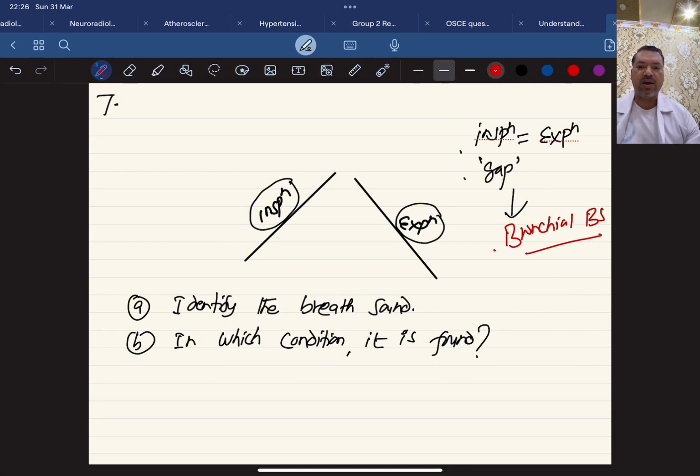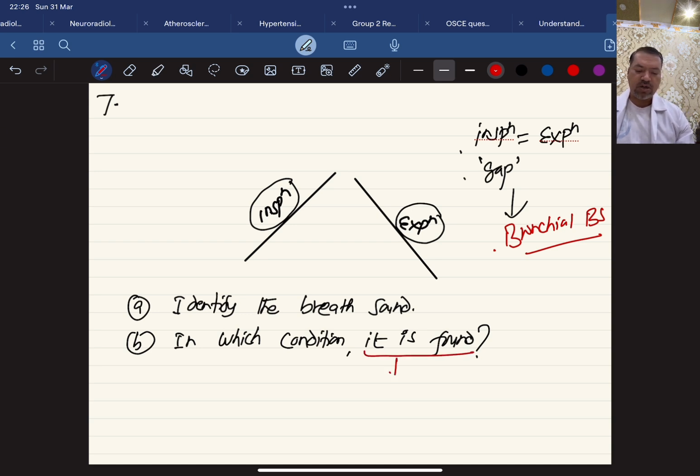Okay, there is a way. You put your stethoscope over the trachea, on the neck, and hear what type of sound you can hear. The same type of sound, if you hear over the chest in the abnormal area, that is called bronchial breath sound. So in which condition is it found? This is the second question.